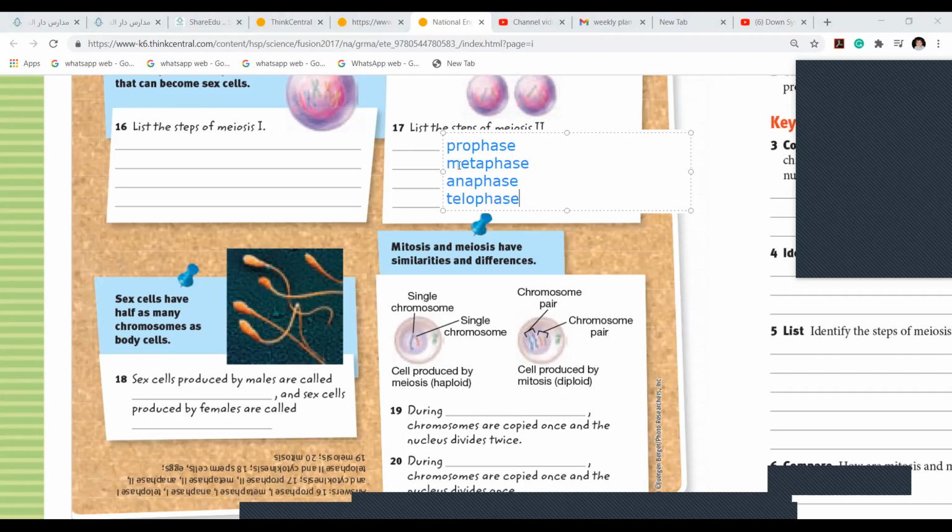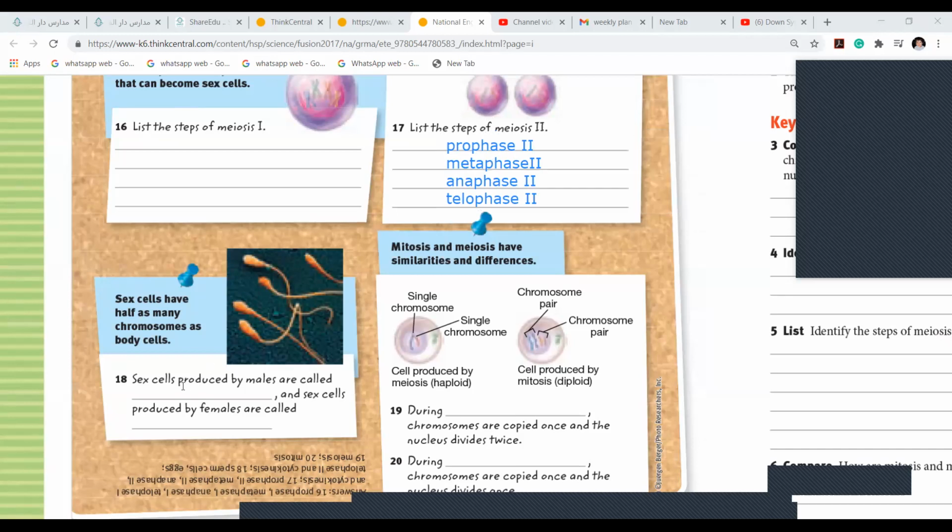Remember, P pro, M meta, A ana, and T telophase. Prophase 1, and this is 2. So prophase 2, metaphase 2, anaphase 2, and telophase 2. Understood, dear Malak? These are the phases. These are the steps.